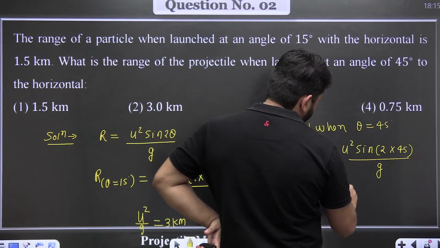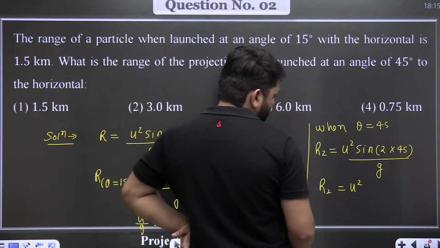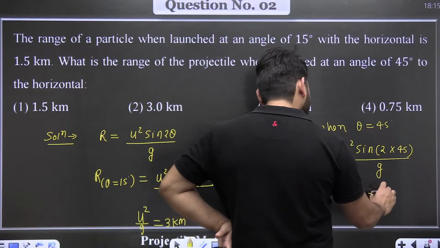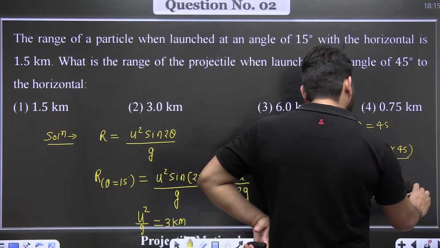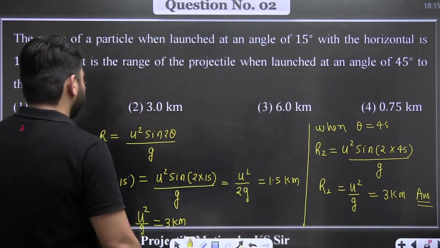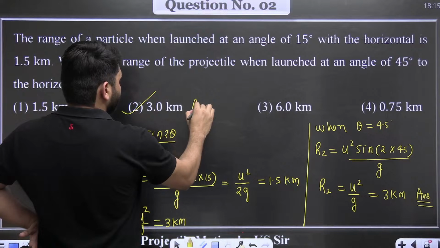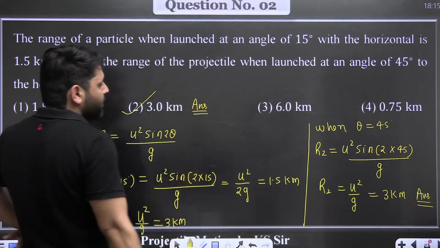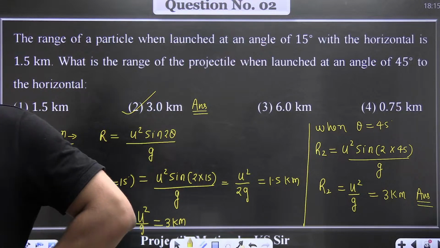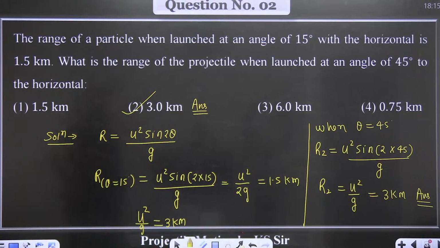So range becomes u square divided by g, which is equal to 3 kilometer. So 3 kilometer will be the answer, and the students who gave the second option are correct. So B option is the correct option.